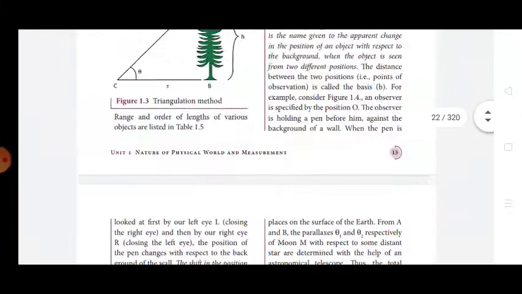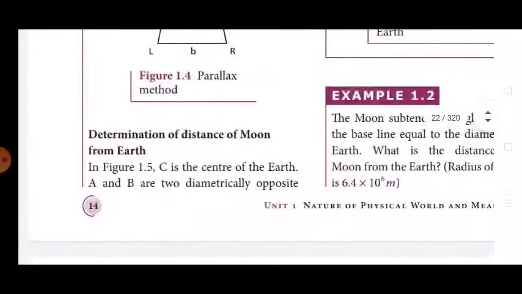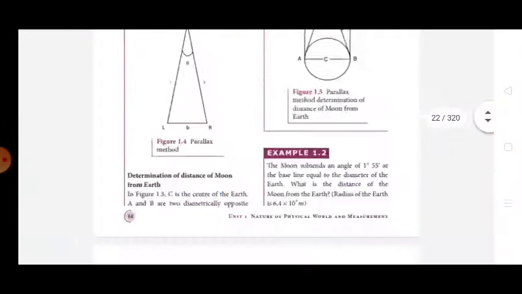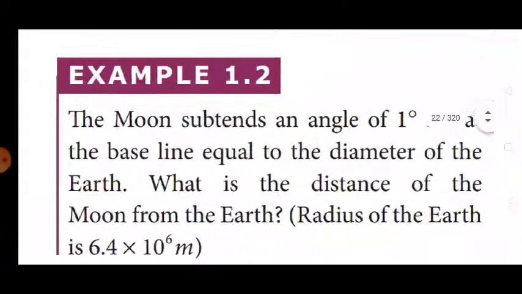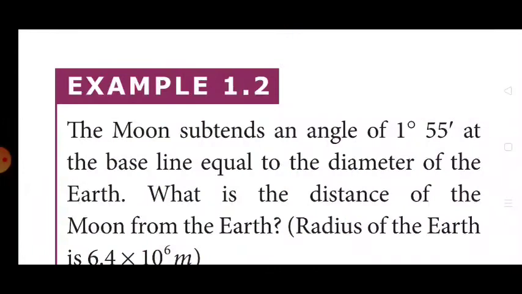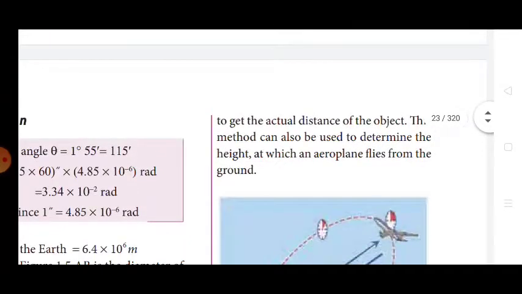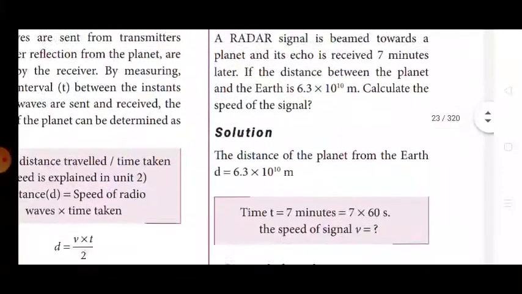And also another one: determination of the distance of the moon from the earth. Important topic. Go through it. And also example 1.2. If you do not understand, ask me the question. I will explain to you. Those important sums are very important.